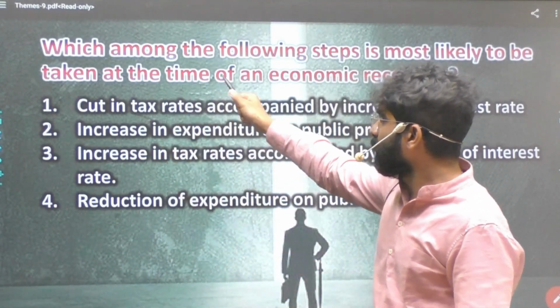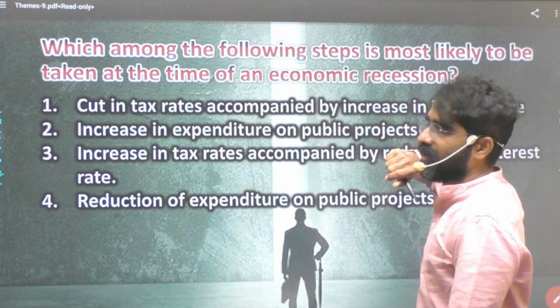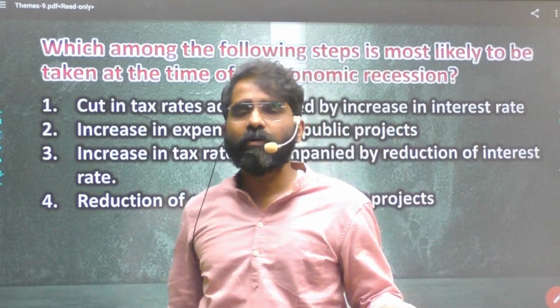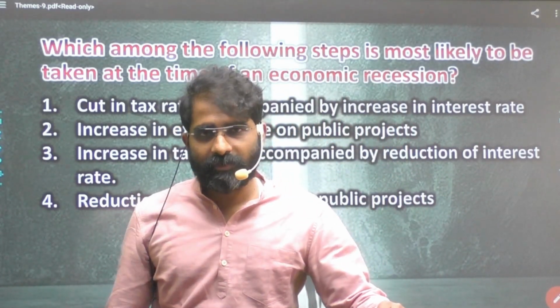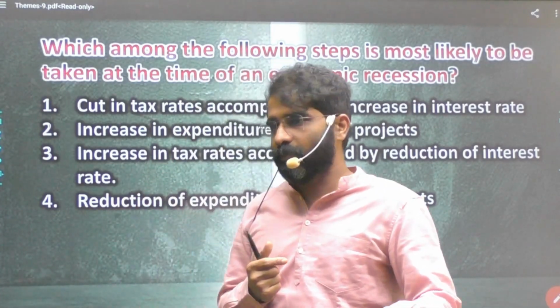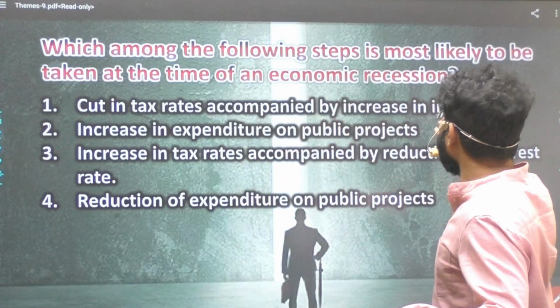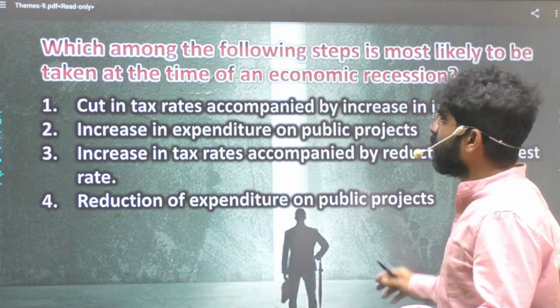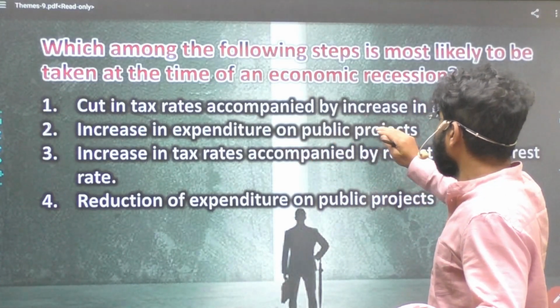Okay, so which among the following steps is most likely to be taken at the time of economic recession? So there is a downfall. What has to be done during economic recession is we have to pump more money into the economy. So all measures in terms of pumping more money into the economy become more important here. Cutting tax rates accompanied by an increase in interest rates? No, an increase in interest rates cannot help. Increase in expenditure on public projects.